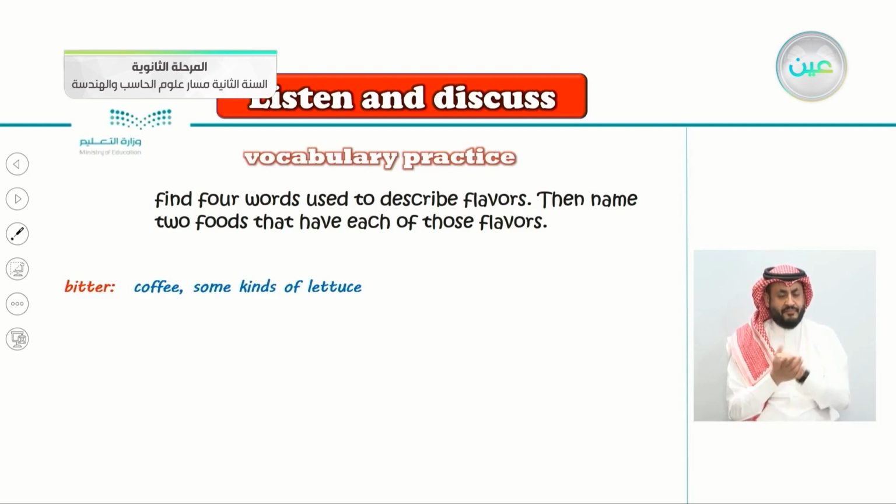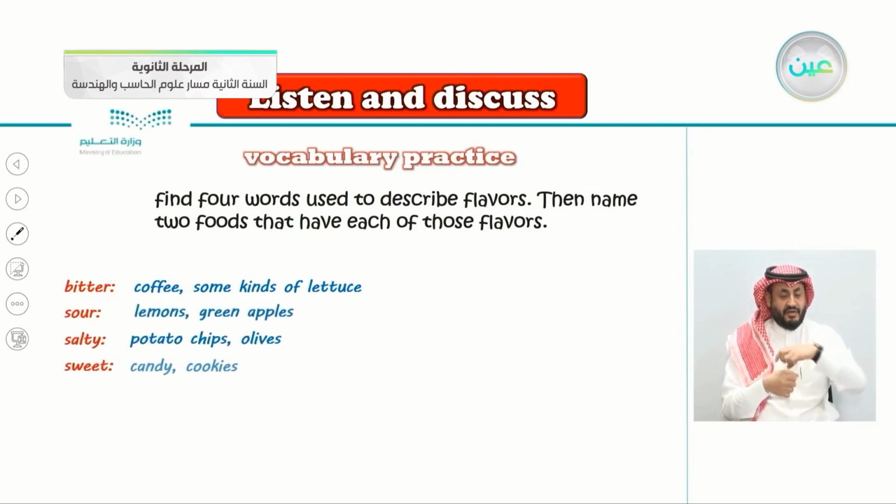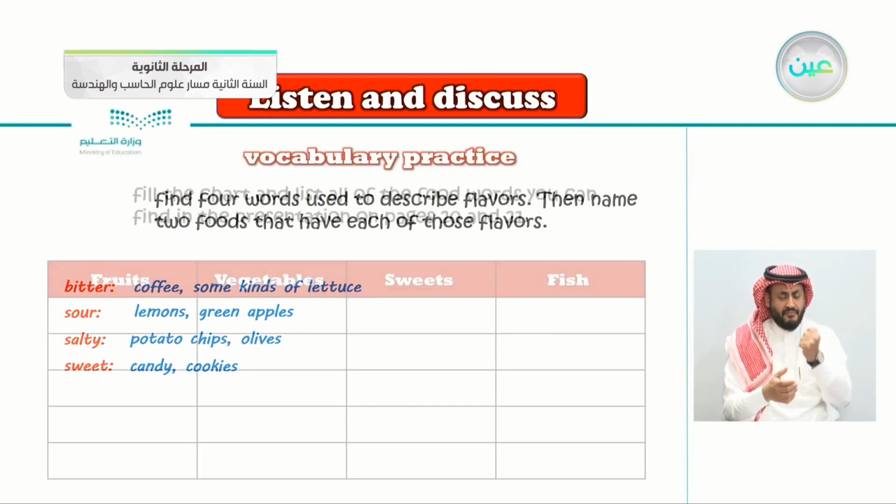The second one is, for example, sour. This is an easy one, just like lemons or green apples. And we have salty and sweet also. Salty like potato chips, olives. From the word itself, salty, which has a taste of salt, just like potato chips and olives. And sweet, you know, sweet, just like candy and cookies. So bitter and sweet are opposite. So these are the 4 words that describe flavor: bitter, sour, salty, and sweet.